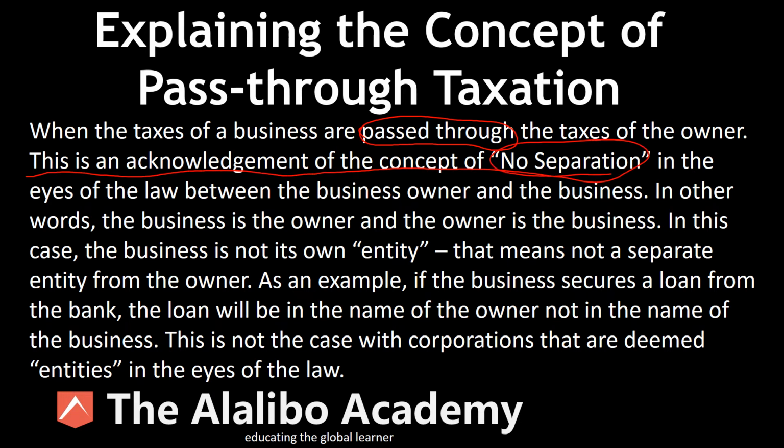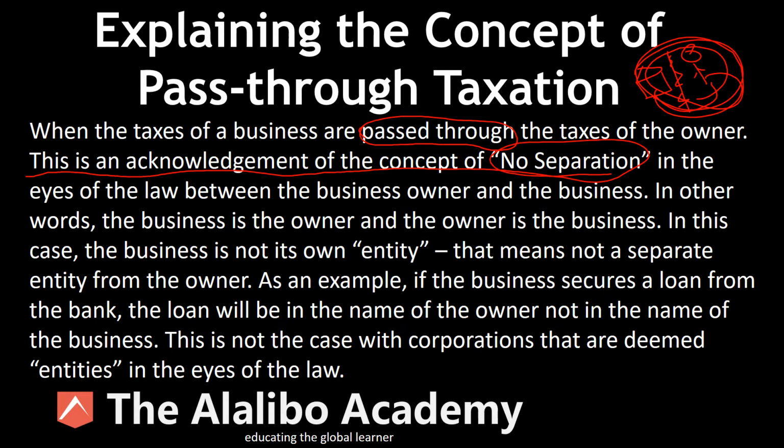You have no separation between the business and the owner. They are one and the same thing, so to speak.